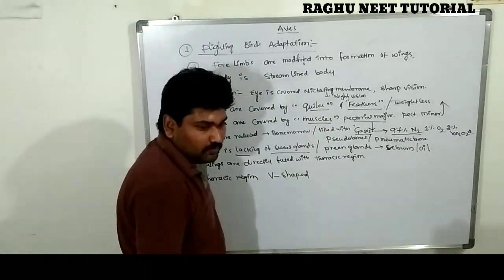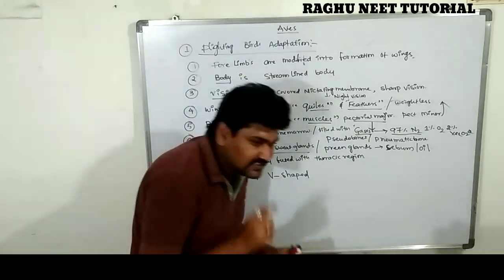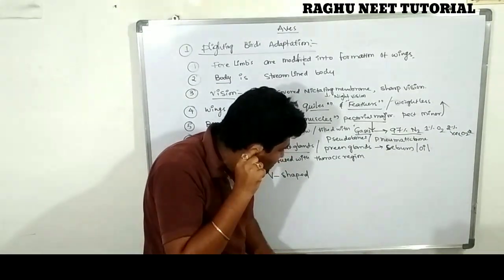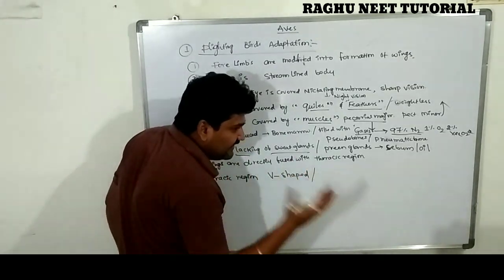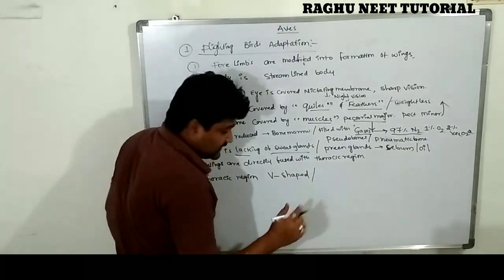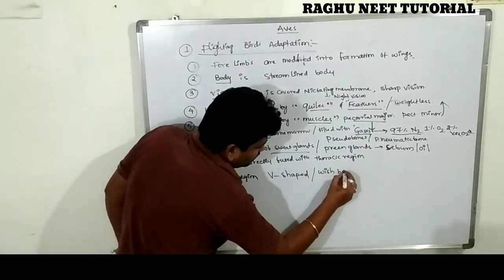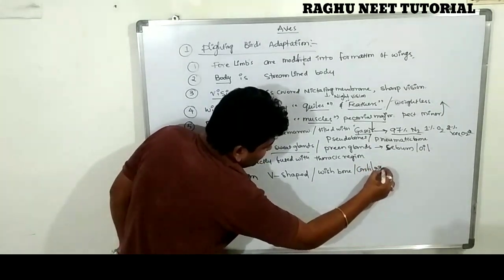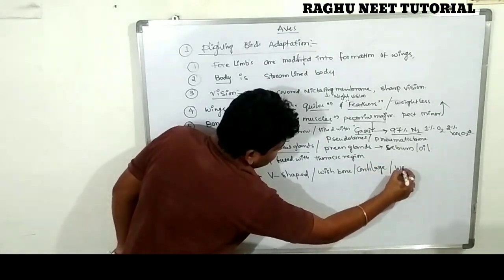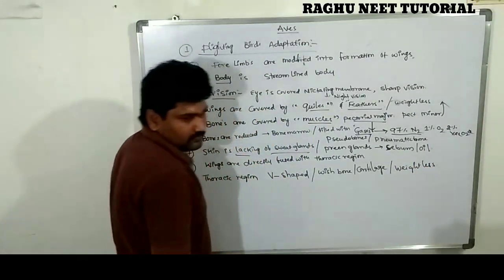Cartilage is nothing but a flexible bone, so it is a very weightless bone. The wishbone is made up of cartilage and is weightless. Clear.